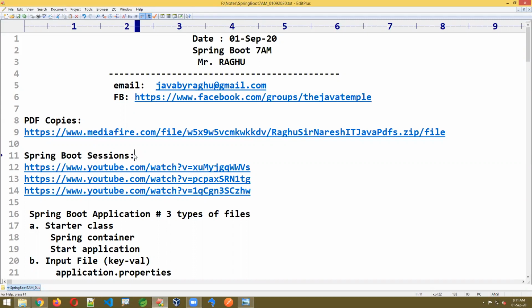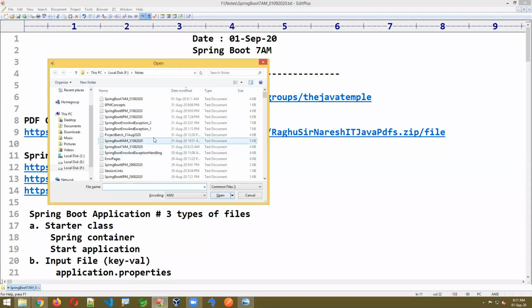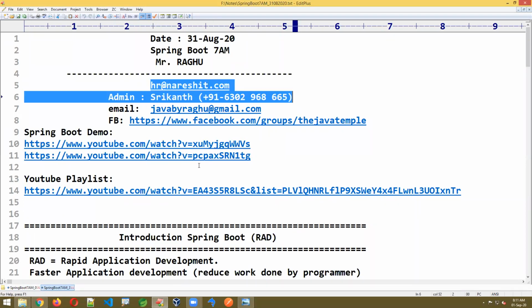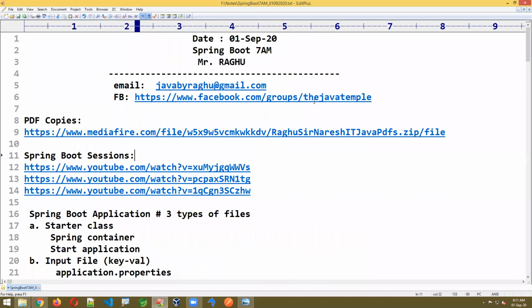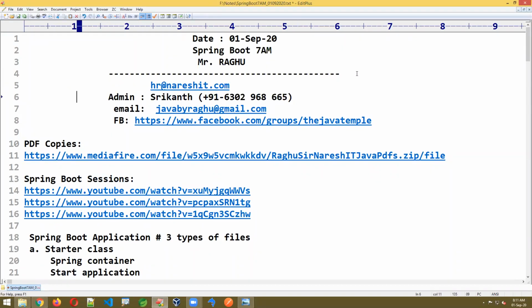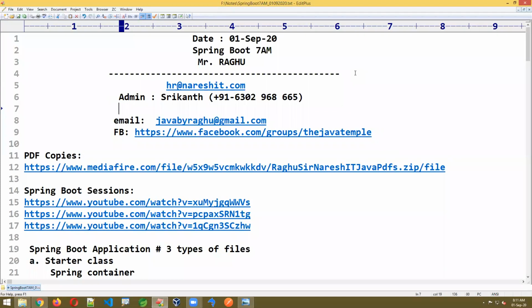So here are some details. If someone joined today as the first session, I'm giving some extra details here. This is a 3 months duration course. Every day a 1.5 hour session will be there, but the initial sessions will be 1 hour, until we set the batch. Even tomorrow and the day after tomorrow, a 1 hour session will be there. And you can contact Srikanth for payments and all. You can just communicate here.